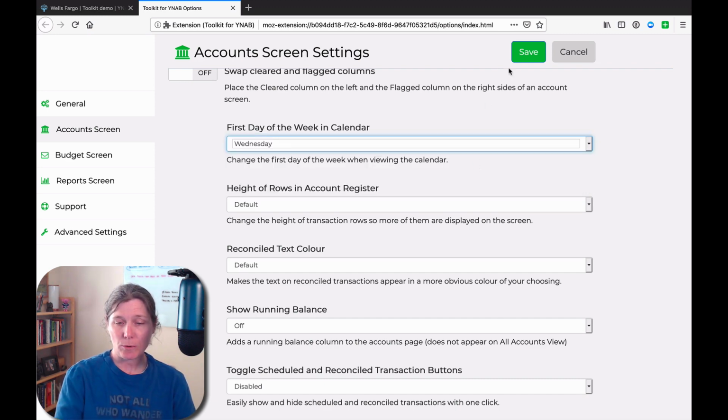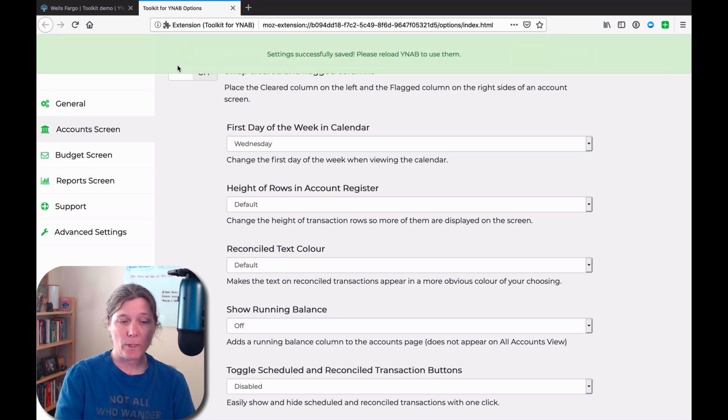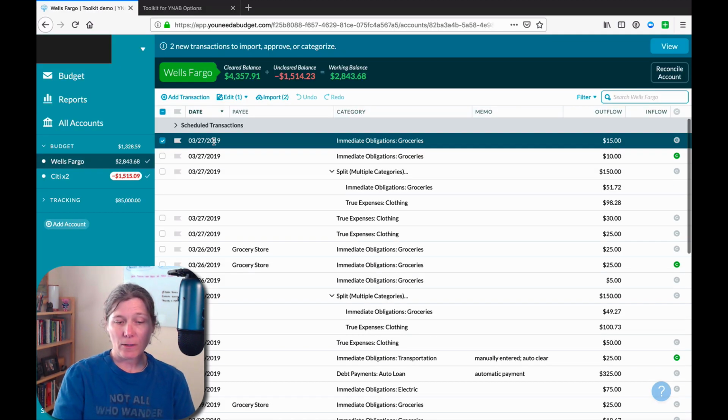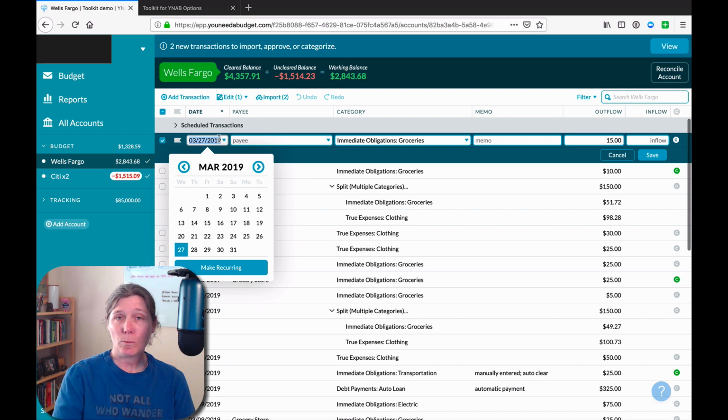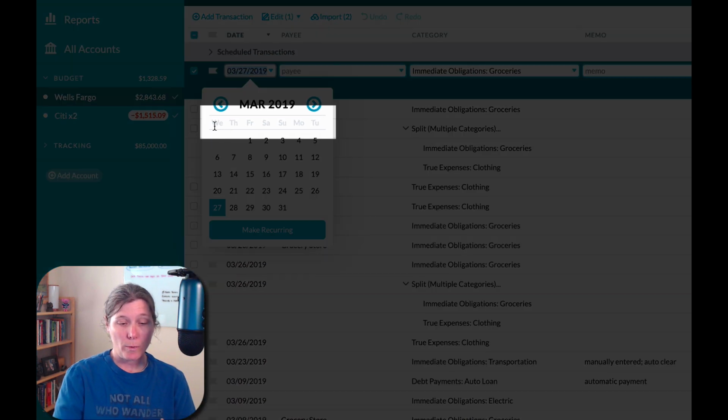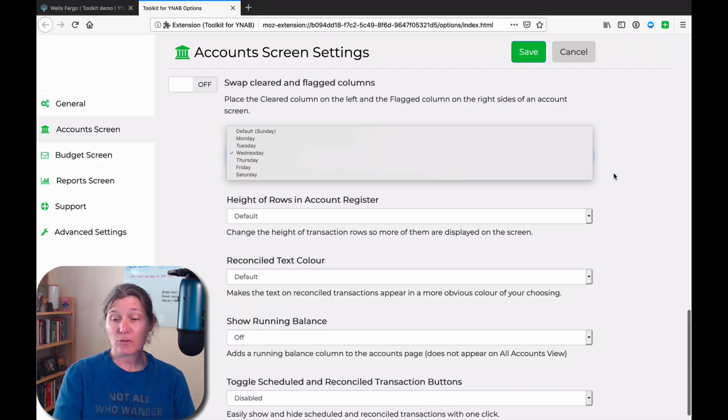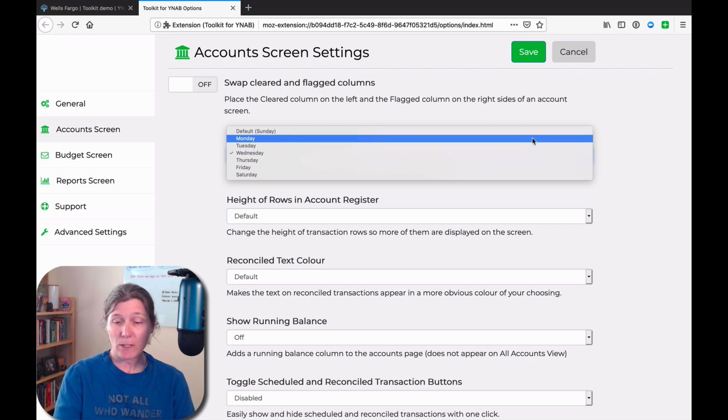So for this example, let's set the first day of the week to Wednesday. Now if we look at a calendar again, with this setting turned on, our week now starts with Wednesday. And as long as we leave the setting on in the toolkit, our week will always run from Wednesday to Tuesday. You can just pick any day of the week.